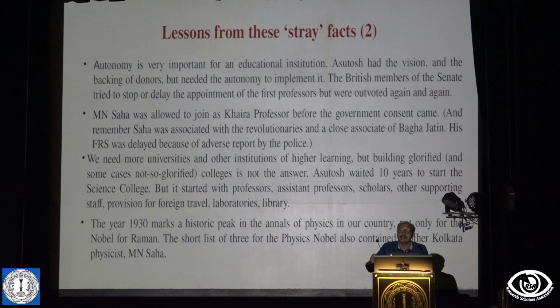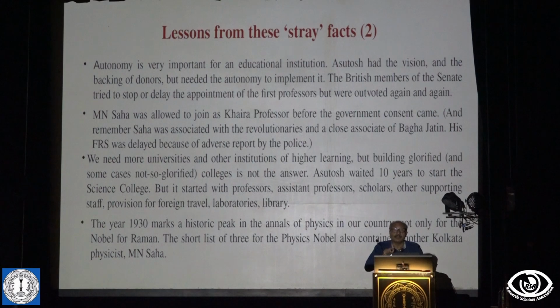So the university had the autonomy, and Ashutosh had the money, but he also had the autonomy to start a center. And we need centers, no doubt about that. But Ashutosh waited 10 years to create a College of Science, because he knew that you need money, you need people, you need buildings, you need laboratories to start sciences. There are lots of institutions mushrooming all around us, but most of them are maybe not even glorified colleges. University is something different from a college, and that must be understood.